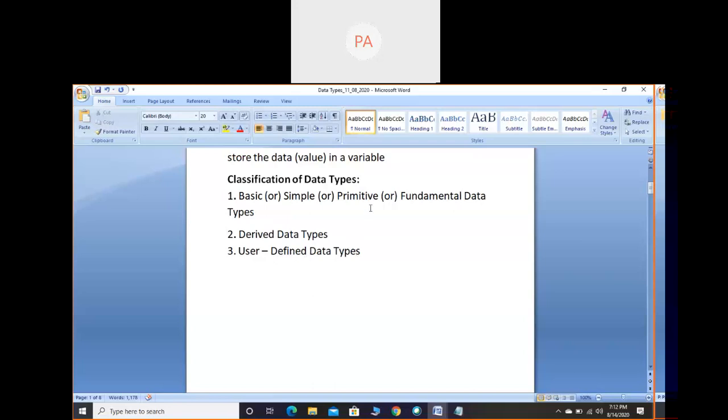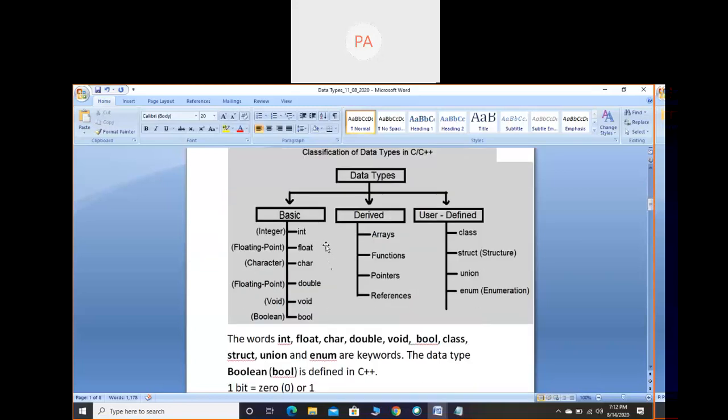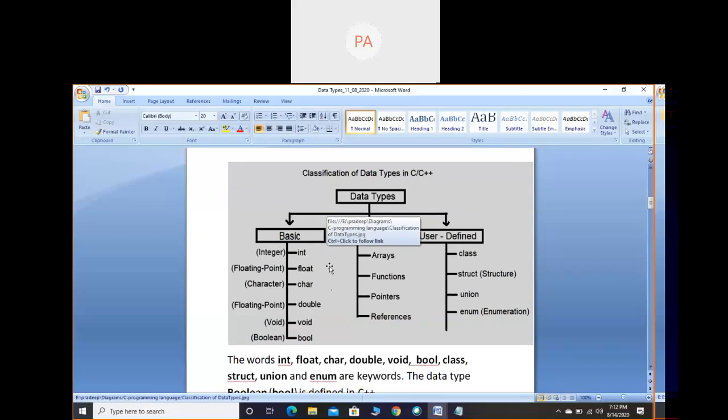Now we'll go for classification here. So if you look at this classification,